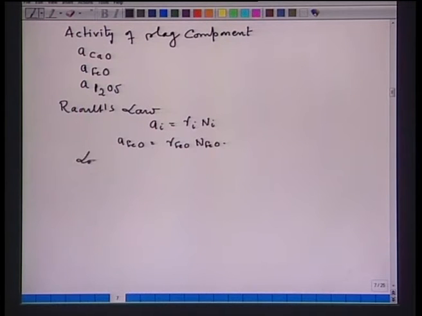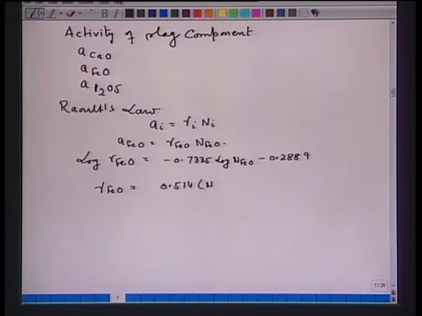Now, log gamma FeO is equal to minus 0.7335 log NFeO minus 0.2889. Now, if I write gamma FeO, that will be equal to 0.514 NFeO to the power minus 0.7335, and if I write the activity of FeO, this is my equation number 1, this is my equation number 2.